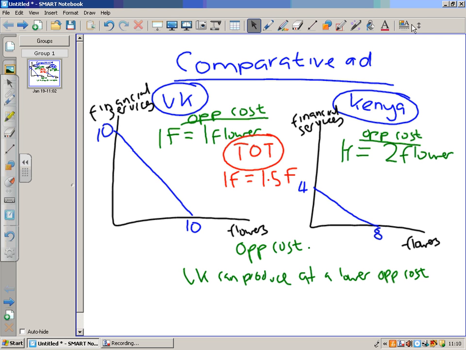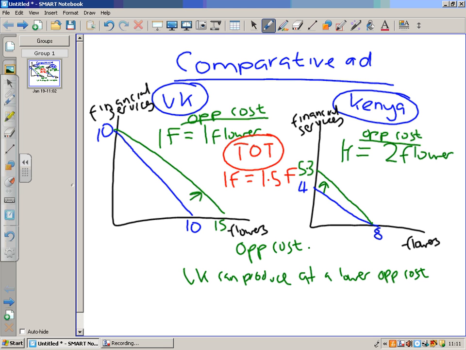So at the current rate, 10 financial services will buy us 15 flowers. So we can see that the UK gained from this international trade. If Kenya solely focuses on making flowers, then it can exchange its 8 flowers for approximately 5.3 financial services. So we can establish terms of trade where both countries are happy to trade.